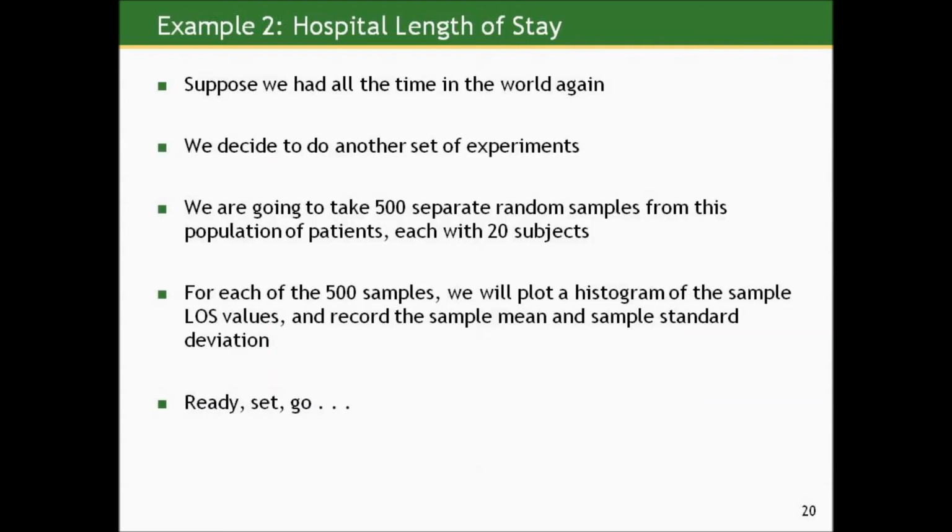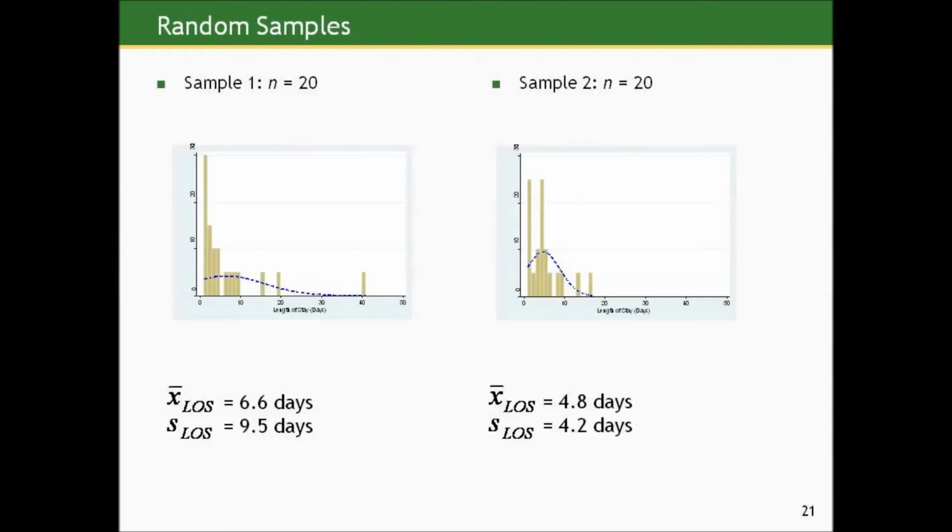So again, suppose we had all the time in the world. So we decide to do another experiment. We are going to take 500 separate random samples from the population of patients, each with 20 subjects in them. And then for each of the 500 samples, we will plot a histogram of the sample length of stay values, record the sample mean, and sample standard deviation.